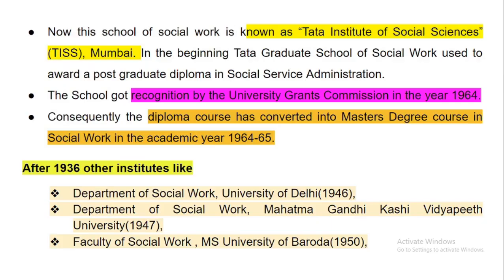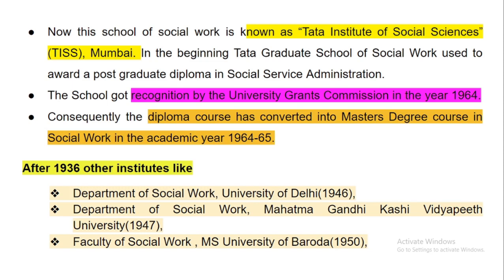Now this school of social work is known as the Tata Institute of Social Sciences, Bombay. In the beginning, the Tata Graduate School of Social Work used to award a postgraduate diploma in social service administration. So remember, in the beginning they were not providing professional social work courses. Rather, they provided a postgraduate diploma in social service administration. The school got recognition by the University Grants Commission in the year 1964.